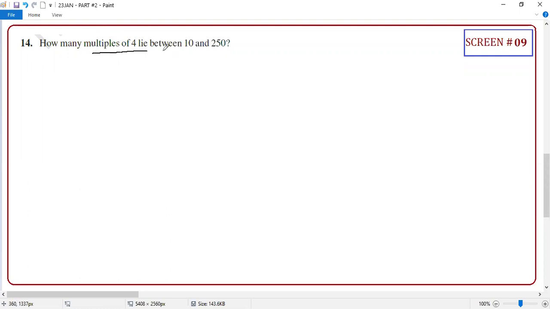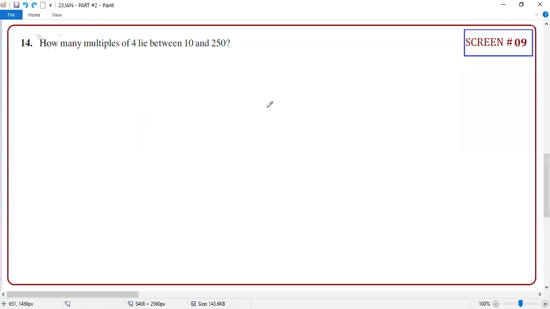So, how many multiples of 4 lie between the given numbers? Many students have a problem with multiples of 4. Sir, divisible by 4 or 7, it's okay, sir. What is a multiple of 4? Guys, both have the same meaning. A multiple of 4 means the number is divisible by 4. Yes or no? Yes, sir, both are the same.